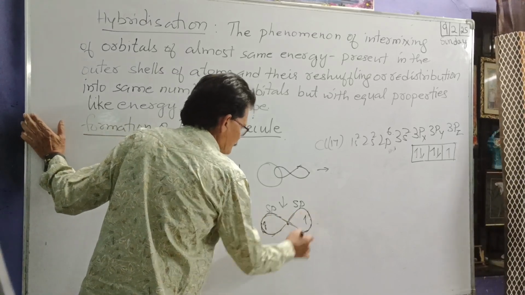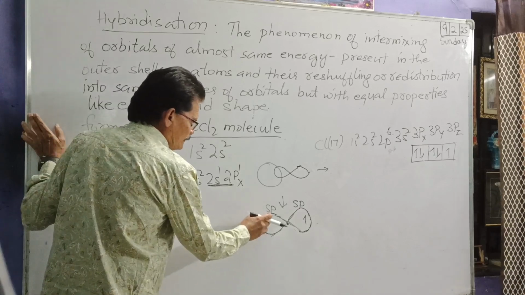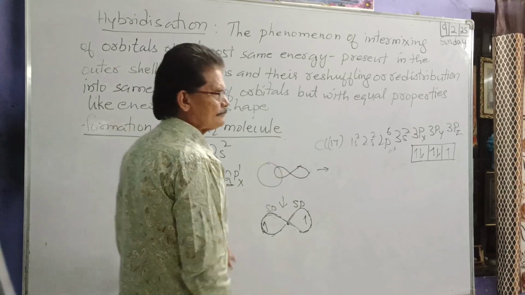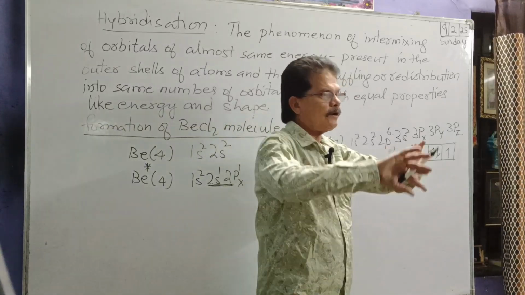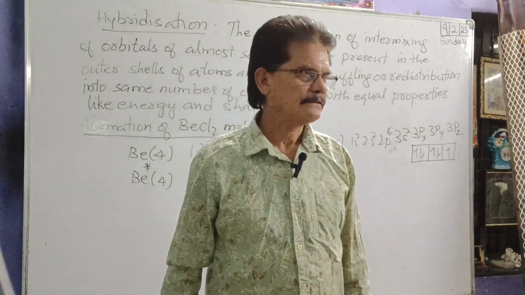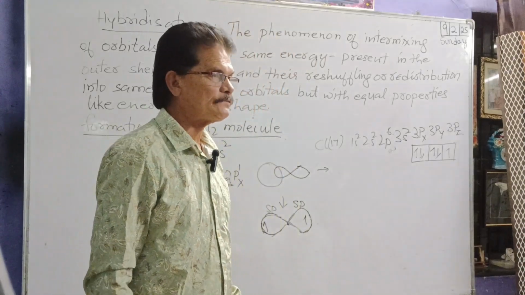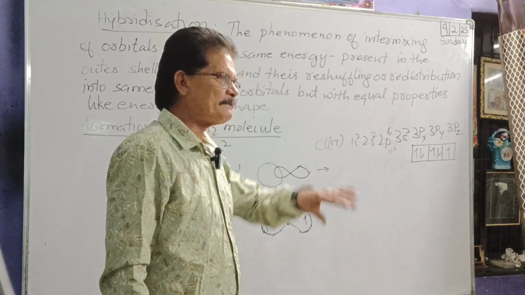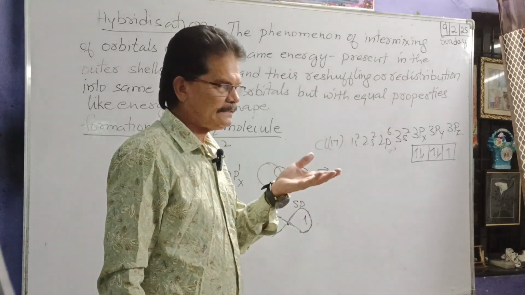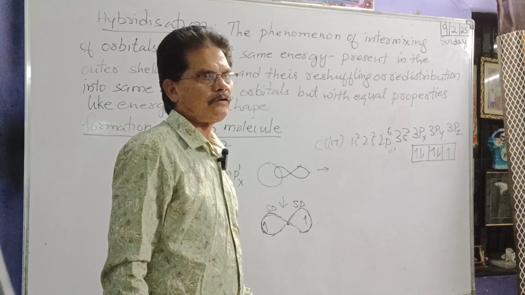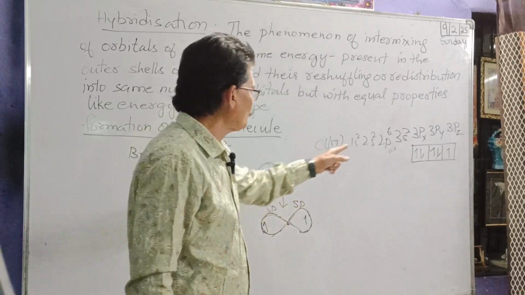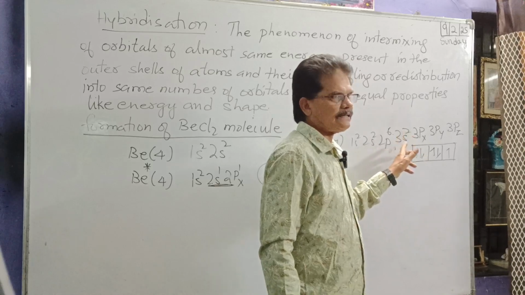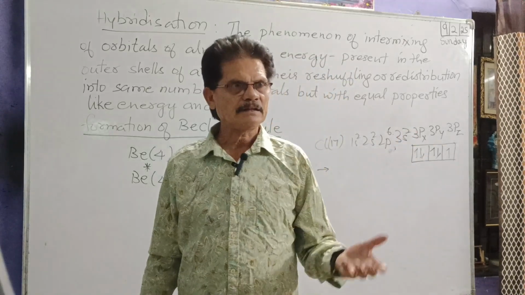Two electrons. You can see the electrons. Why are the arrowheads opposite? Opposite spin. In an orbital, the electrons will have opposite spin. One spins in the clockwise direction, the other electron will spin in the anti-clockwise direction. That is the significance of the arrowheads. The arrowheads are opposite, indicating one is spinning clockwise, the other anti-clockwise.